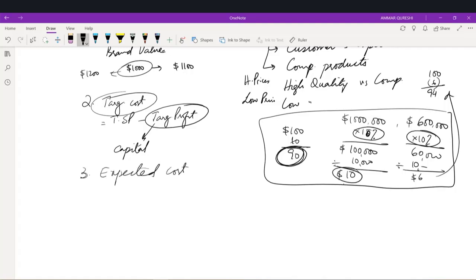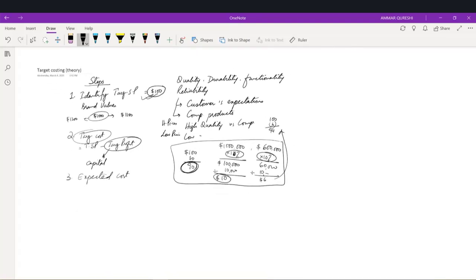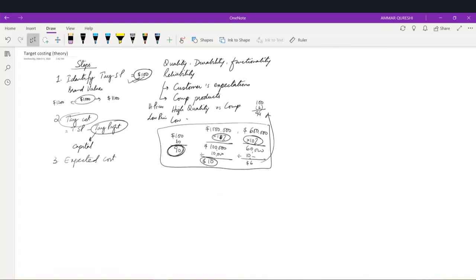Expected cost in the sense that we have to contact the research and development department and provide them with these specifications: quality, durability, functionality, reliability. This is the kind of mobile which we want you to produce. We ask the R&D or product development department to develop this kind of product, which should have these features in it.